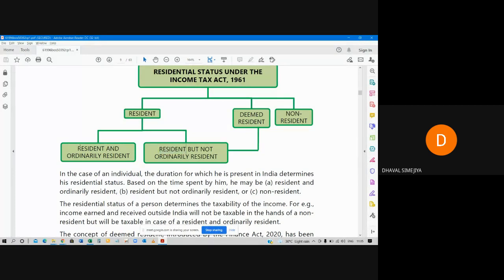This is a separate point. Okay, residential status is a separate point in this particular module 1. So don't worry, we are just right now looking for a brief idea of your income tax module. Now non-resident means the person who is a non-resident to India, meaning he has never come to India or came for a very short time period in India, and then he earned something in India and then he or she went.